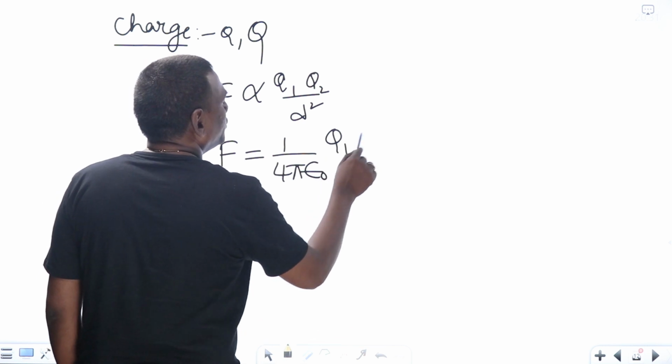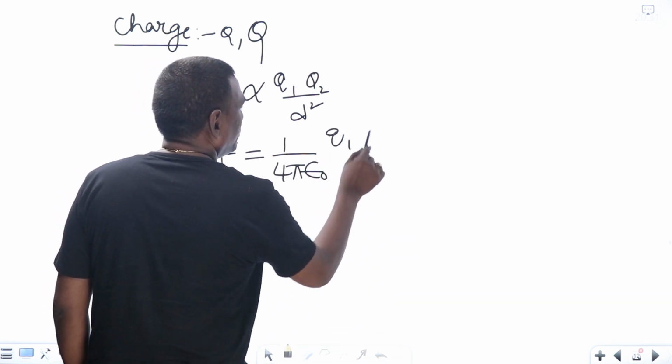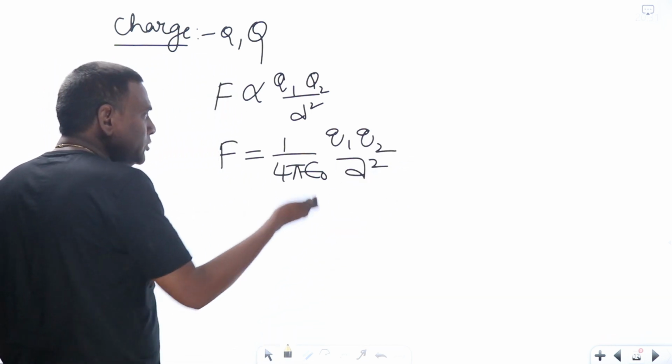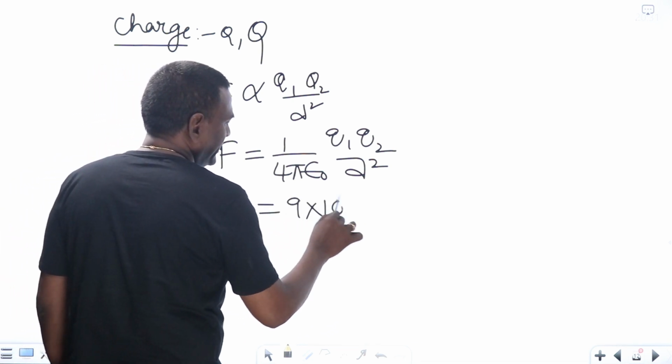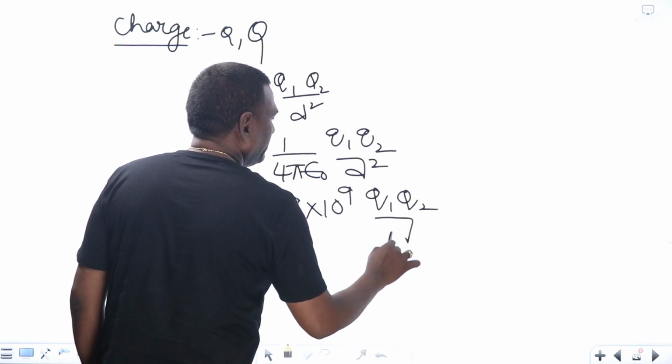And this is going to be Q1 Q2 by d square. If you keep the epsilon naught value, it is going to be roughly 9 into 10 to the power of 9 Q1 Q2 by d square.